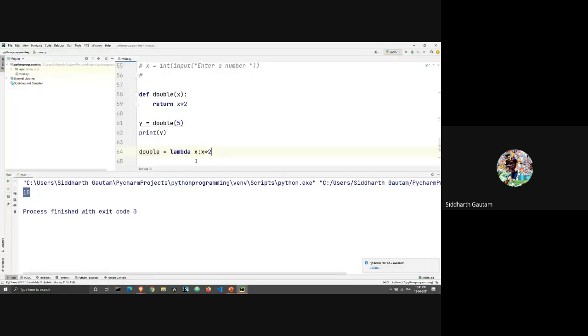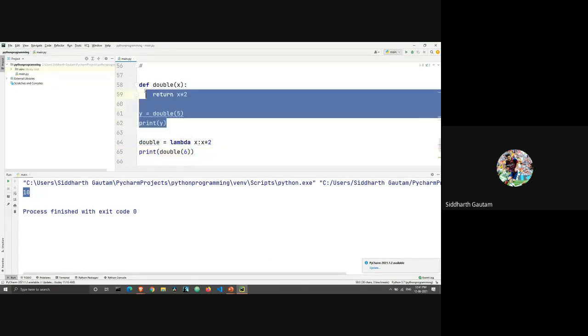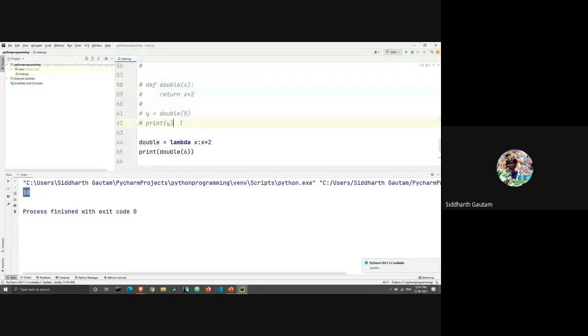We're going to do print double of, let's say for now we will take 6. Right? Okay, and let me just comment all of this out. I will run this. As you can see, the output is 12. Now for you to understand how lambda function works, I will just undo this.